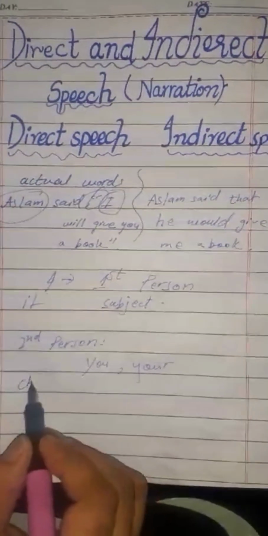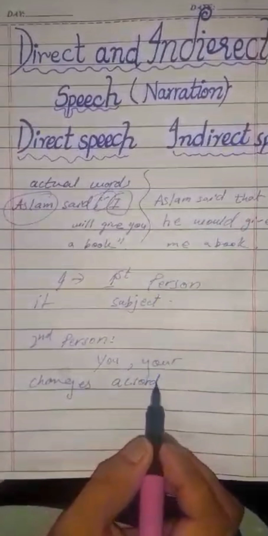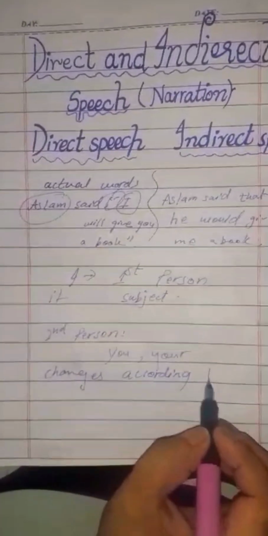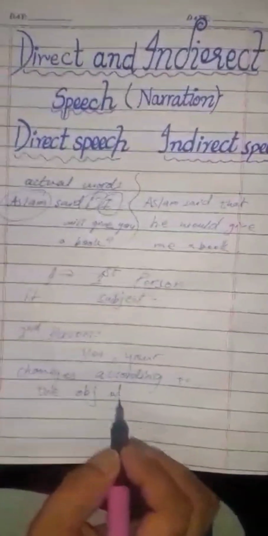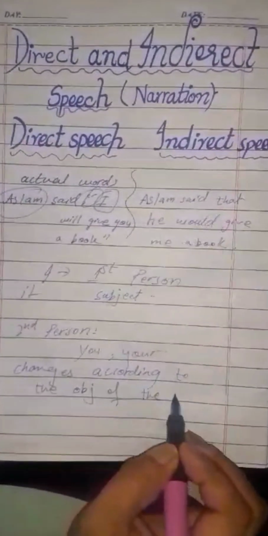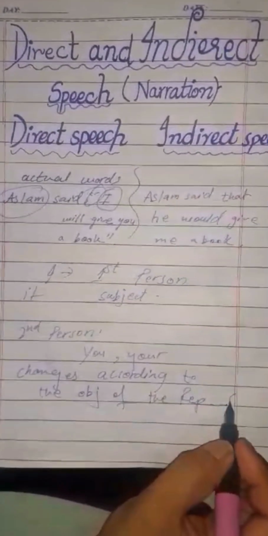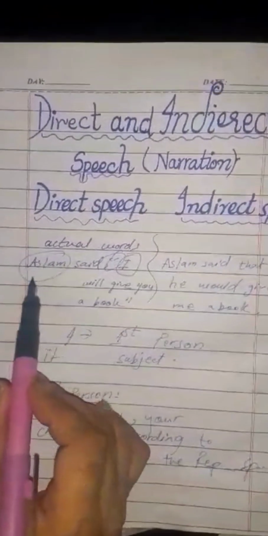Note down this thing: according to the object of the reporting speech.